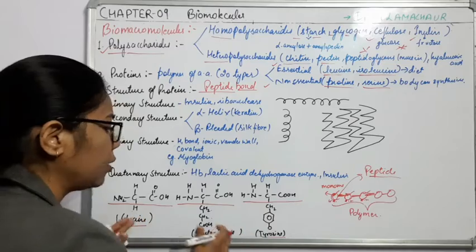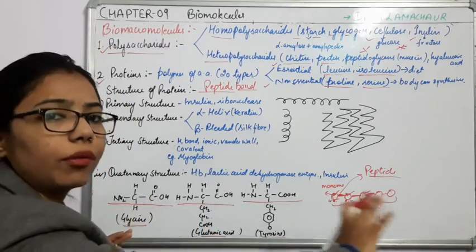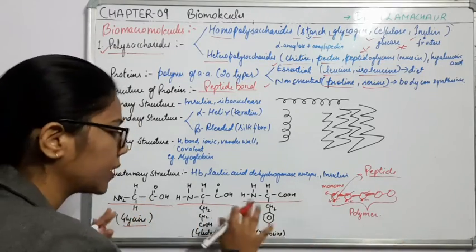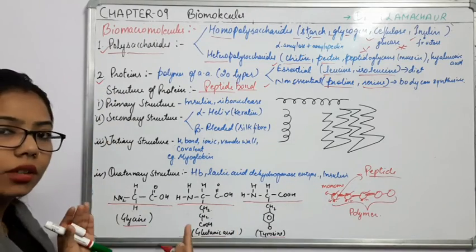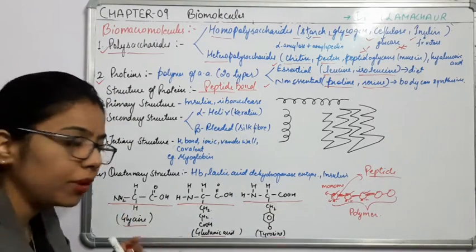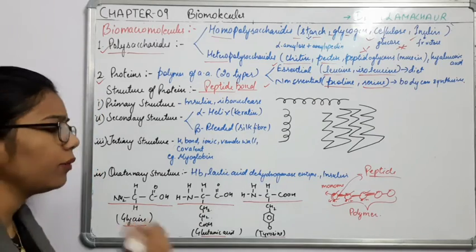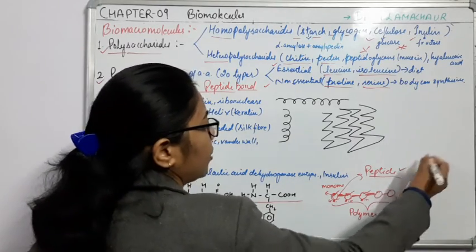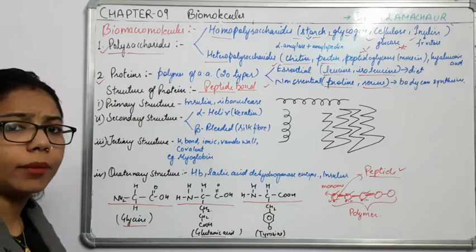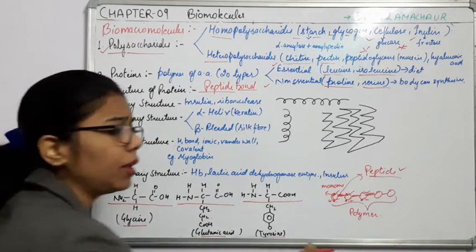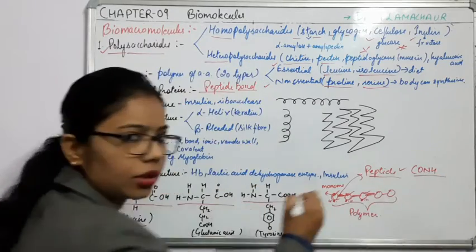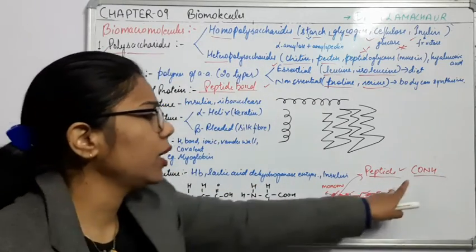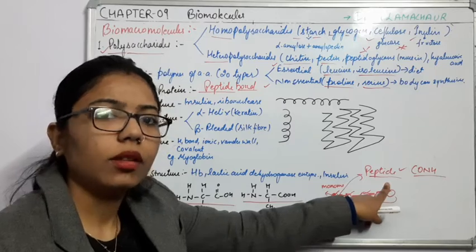Don't think I have taken only three amino acids. It can be different ones. Just for example, I am showing it with three amino acids. So how will they attach with each other? There should be some bond between these two. So how will this bond form? I am talking about this peptide bond. I have to make this peptide bond. The simple or general structure of the peptide bond is CONH. CONH is where you can see the peptide bond, right?